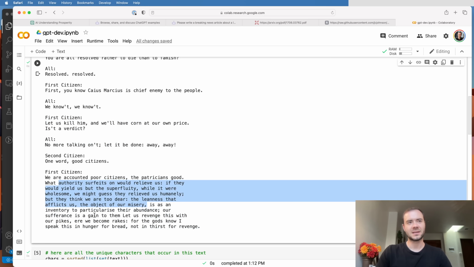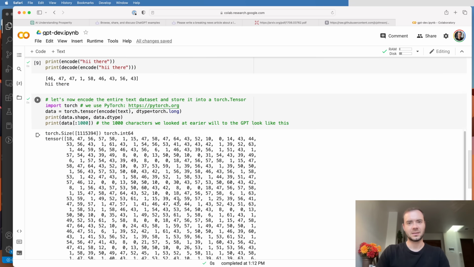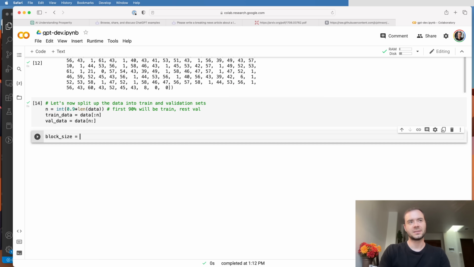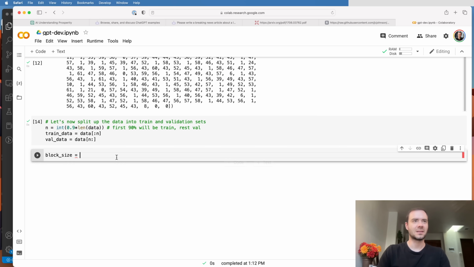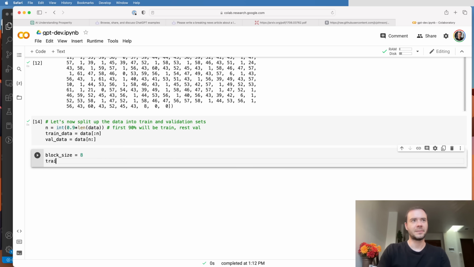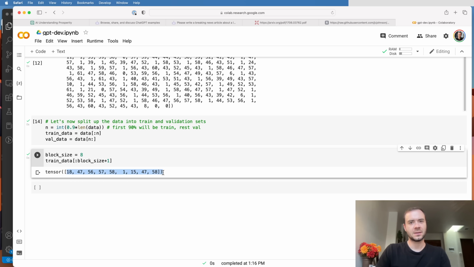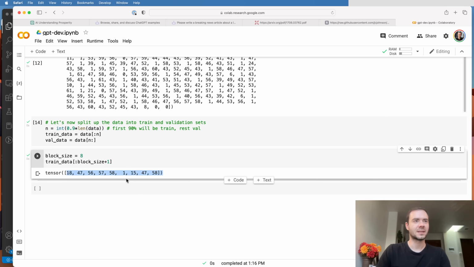And these chunks have basically some kind of a length and some maximum length. Now, the maximum length typically, at least in the code I usually write, is called block size. You can find it under different names like context length or something like that. Let's start with the block size of just 8. And let me look at the first train data characters, the first block size +1 characters. I'll explain why +1 in a second.